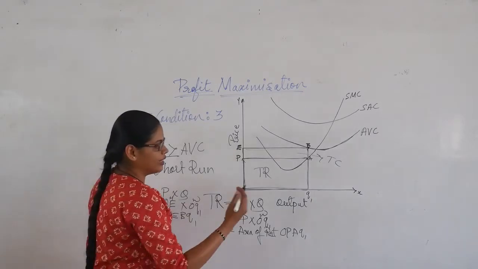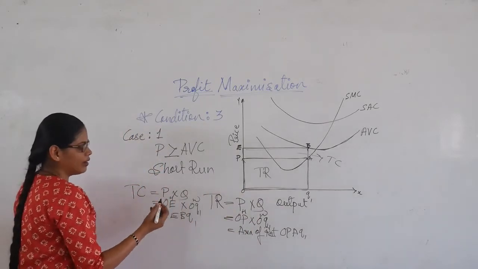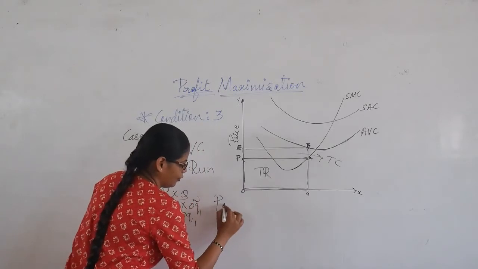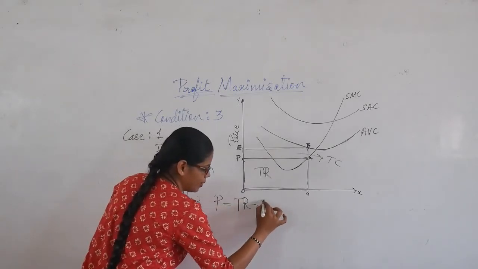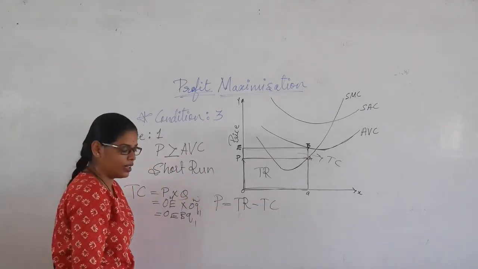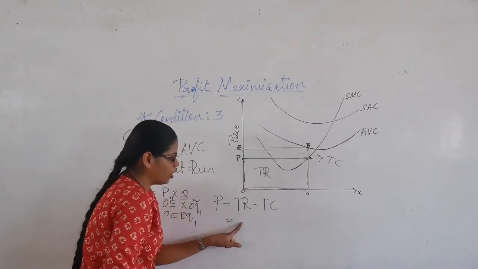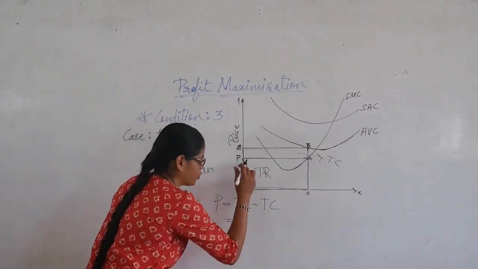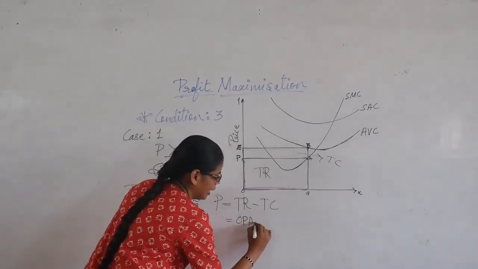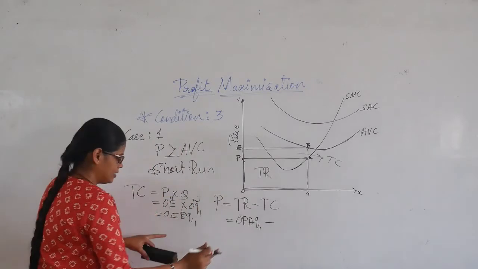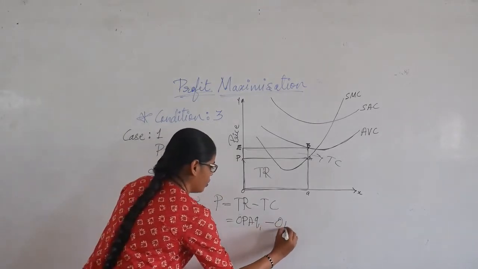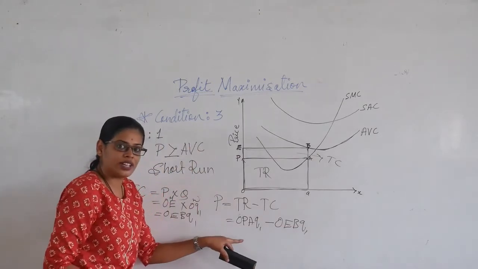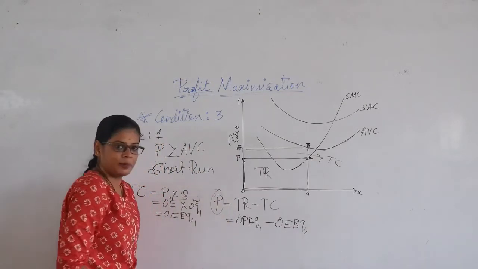So when you deduct the, how do we get the profit? Profit is equal to TR minus TC, right? So we have already got the rectangular area of the total revenue, which was OPAQ1, minus TC, we have OEBQ1. So this equation gives us the profit, right?